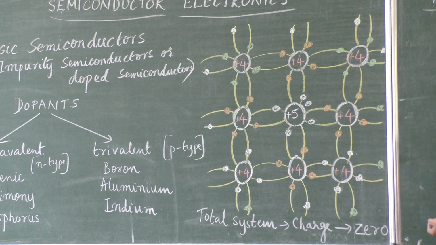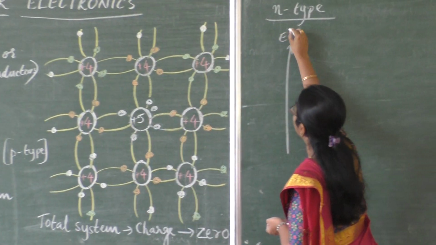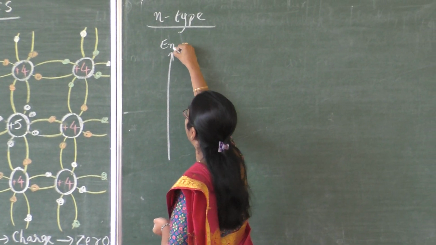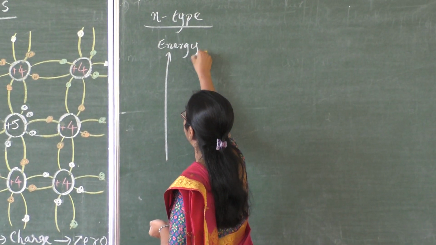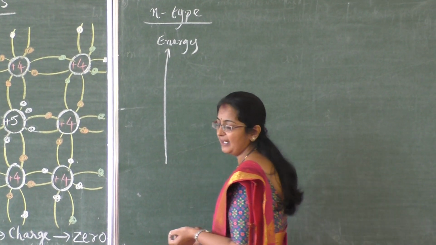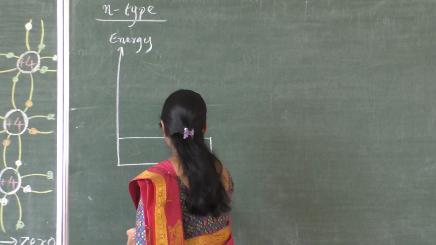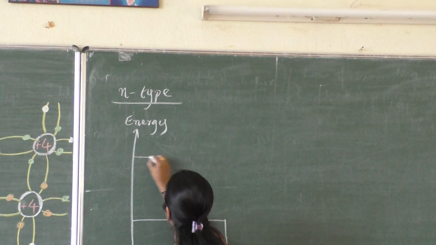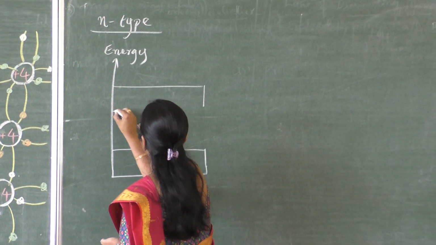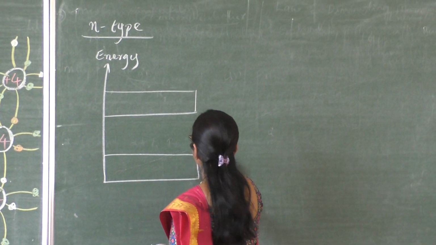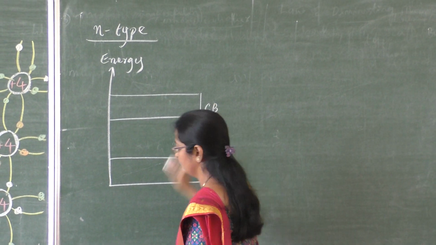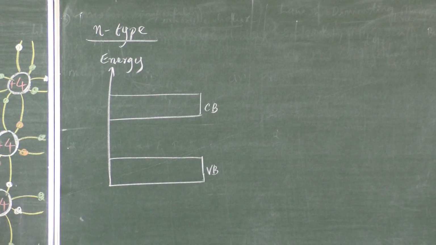And this type of semiconductor is called an N-type semiconductor. And let me draw the energy band diagram. Now in this energy band diagram, I have the valence band and I have the conduction band.